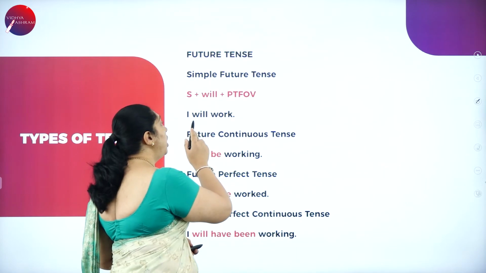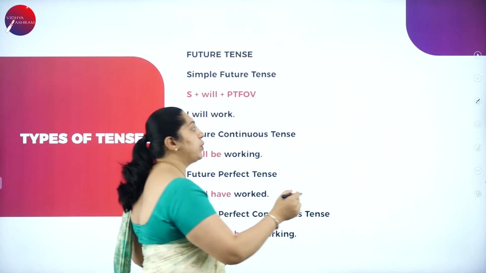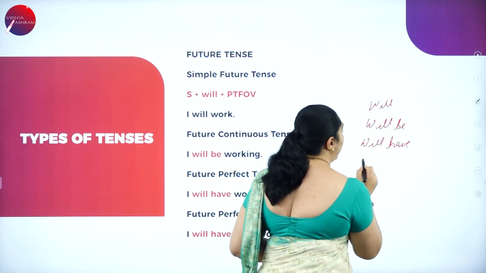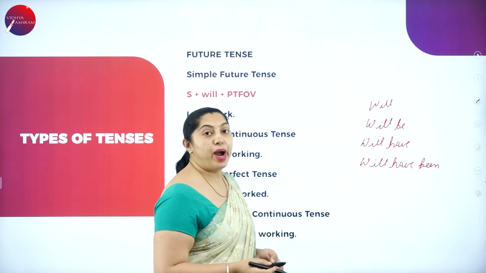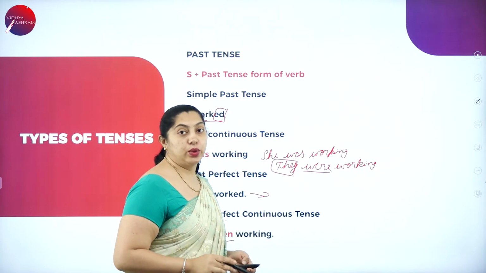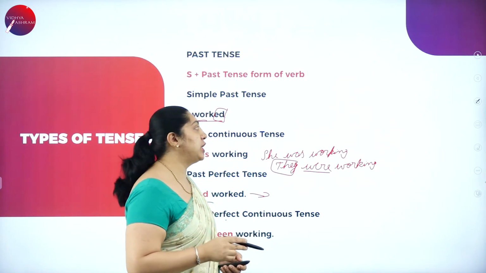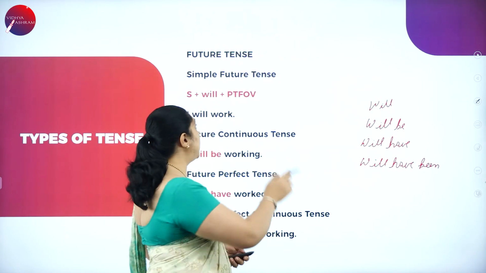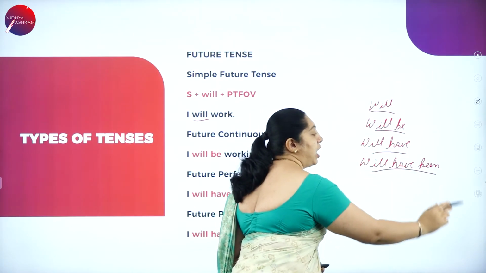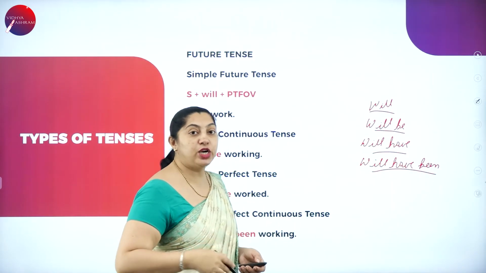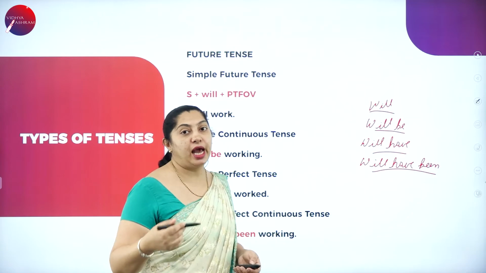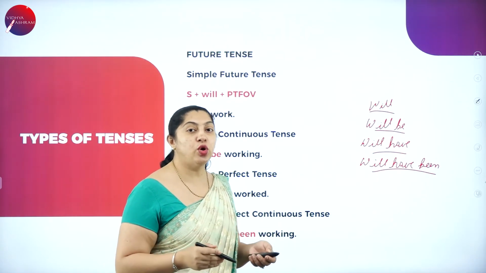Simple future, as I told, when it comes to the future tense, you will use words like will be, will have been. If I move back to the previous slide, you can see no auxiliary verbs are used there. When it comes to the future, you can see the auxiliary verbs used here: will be, will have been. Or else, instead of will, you can use shall also: shall be, shall have been. So both ways are fine.